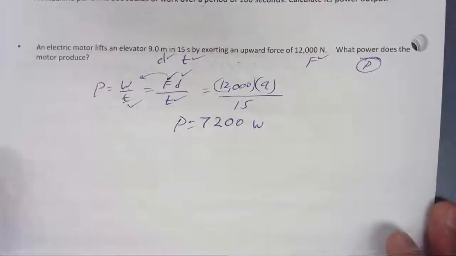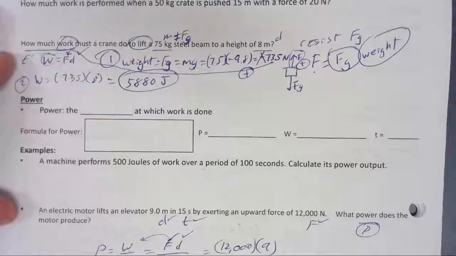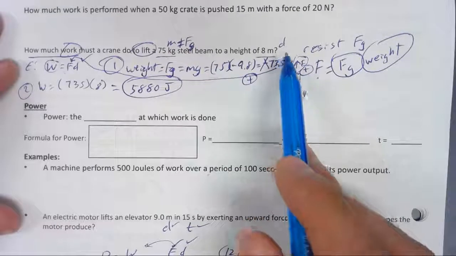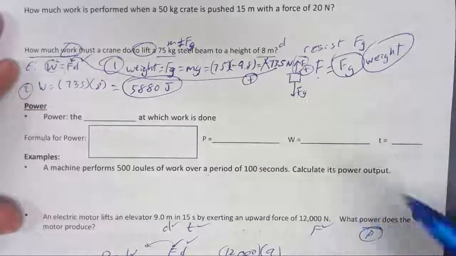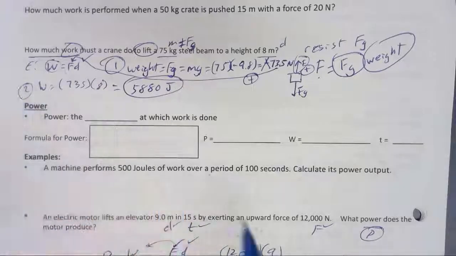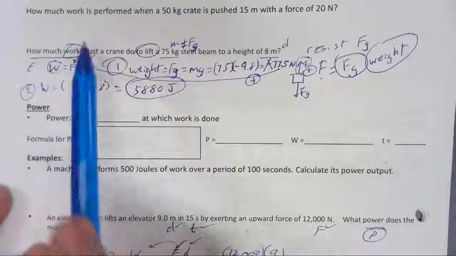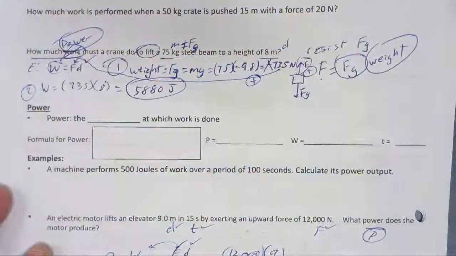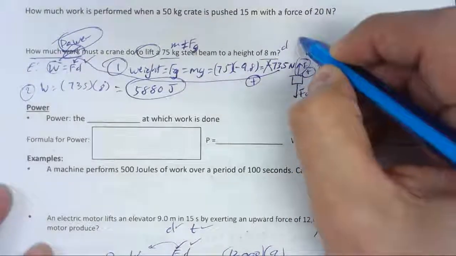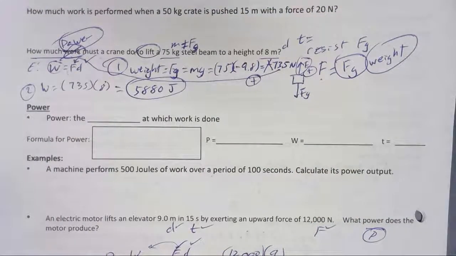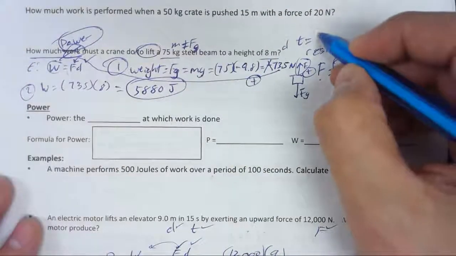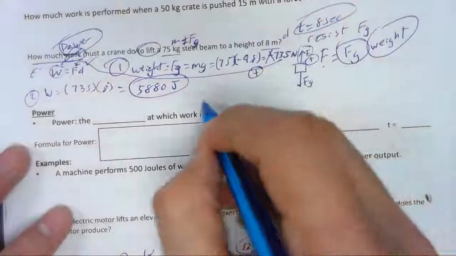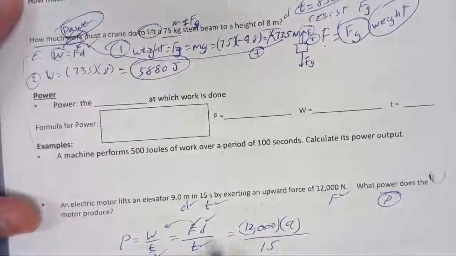Let's do one more example with power. You might have problems like this. I want you to look back up at this one we did. You might have a problem that says exactly this, but it'll give you some more information. Let's imagine that instead of work, it's asking for power, and it also gives you a time. You have to have time to calculate power. Let's say that it does this in 8 seconds, and it says, what's the power? Well, we would do the same thing here.